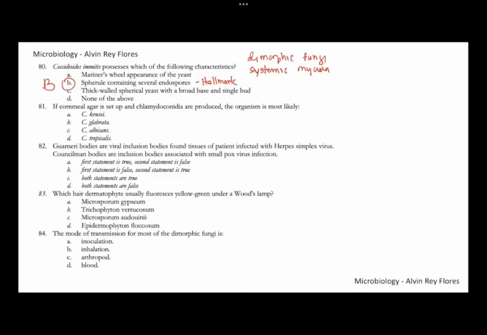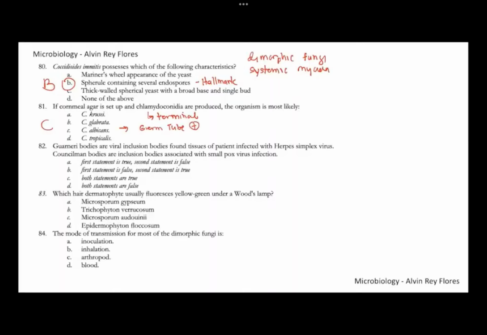Number 81, if you are using corn meal agar and there's the presence of chlamydoconidia, particularly terminal chlamydoconidia, this is typical of your Candida albicans. What are the other features of Candida albicans? It's also germ tube positive. Germ tube positive for Candida albicans. Number 81, this is letter C.